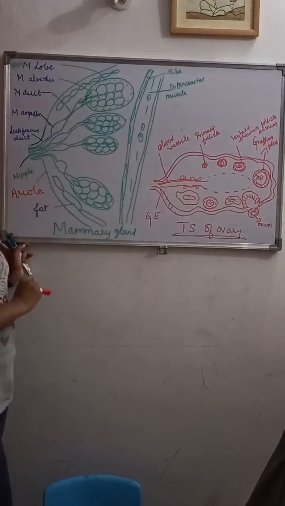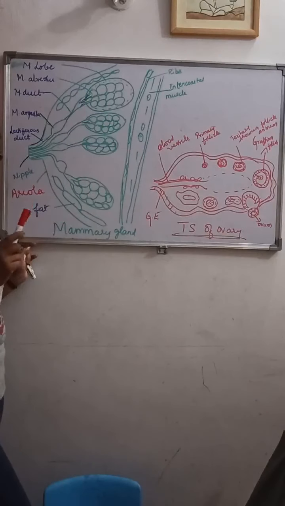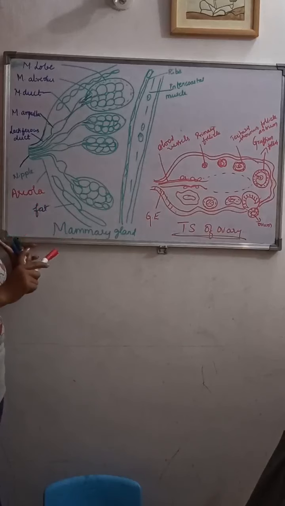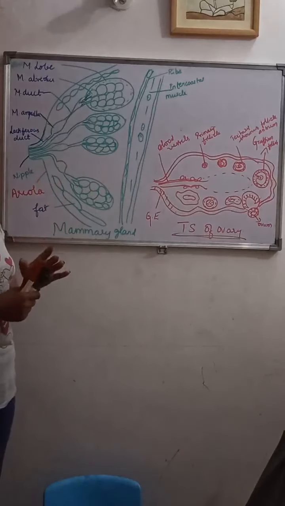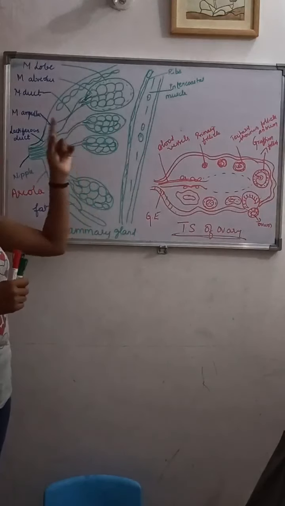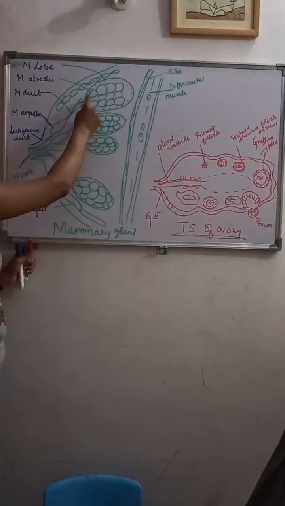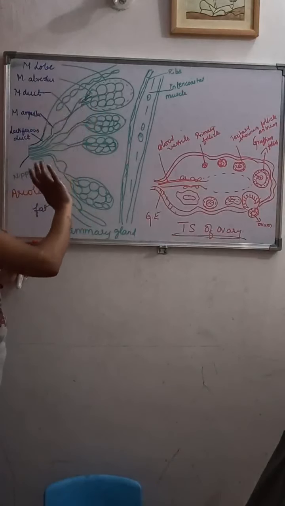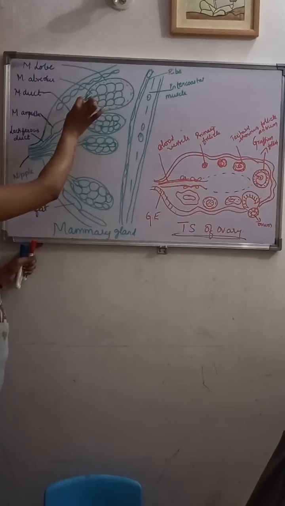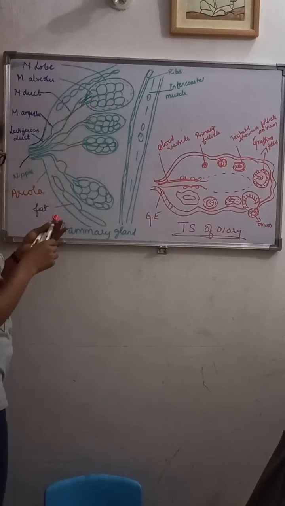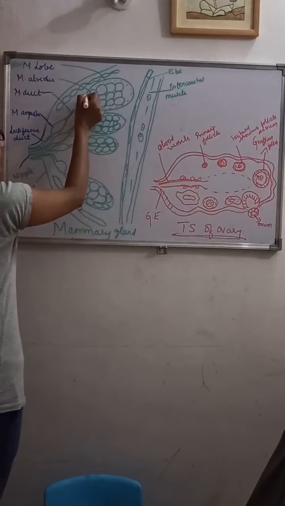These alveoli store and secrete the milk in the cavity of the alveoli, and this alveolar cavity opens to the mammary tubules. You can see here these are the mammary tubules.